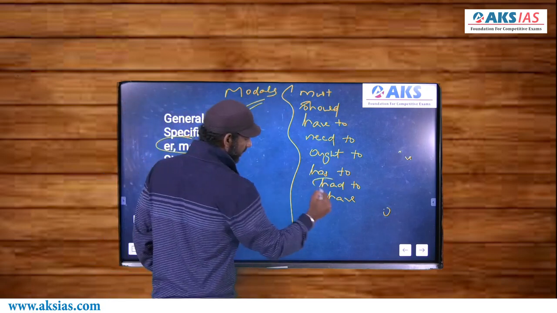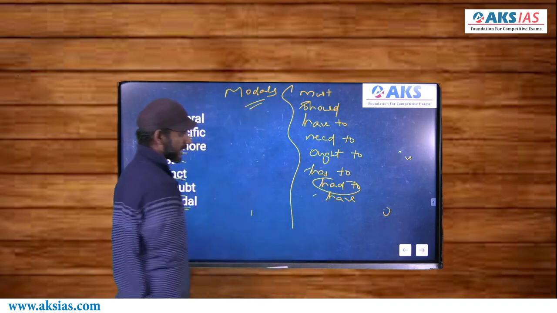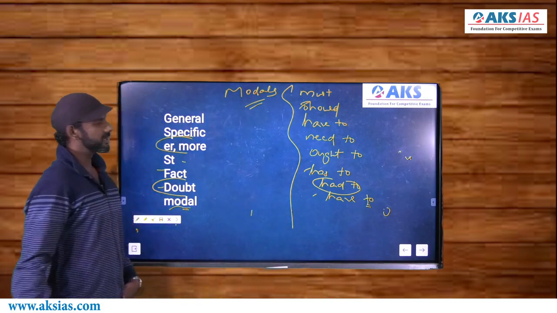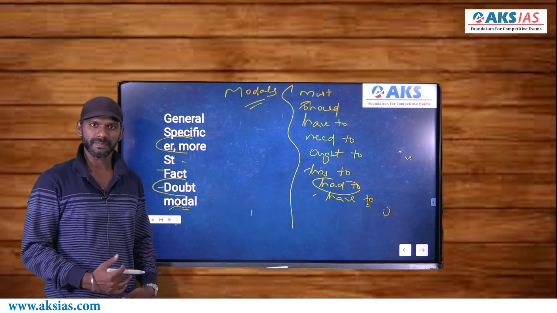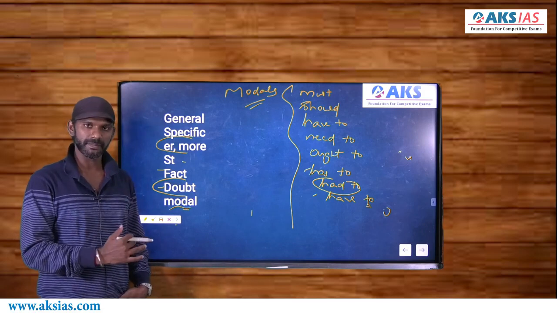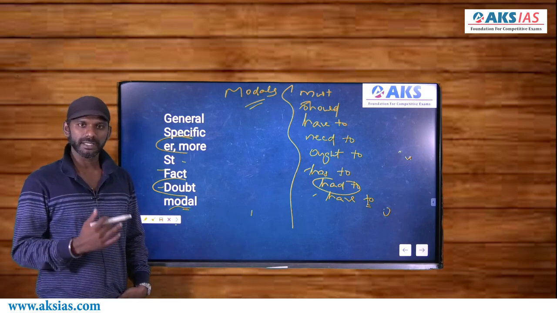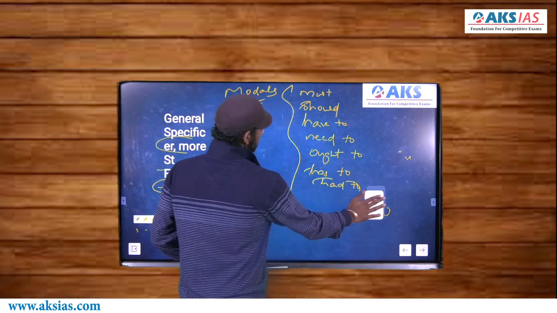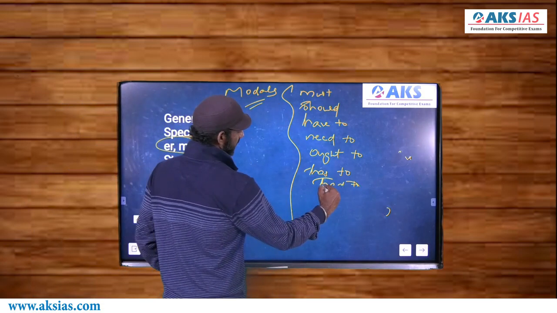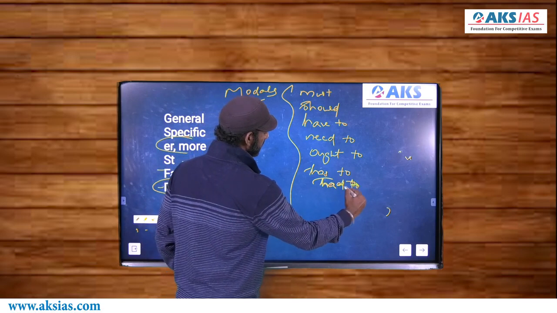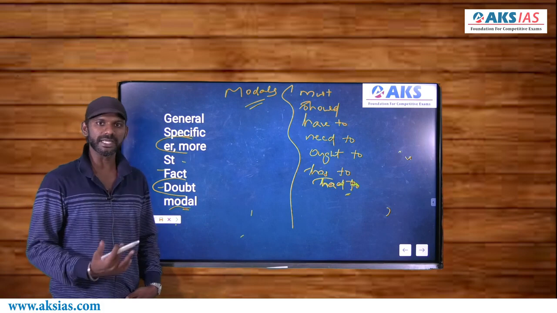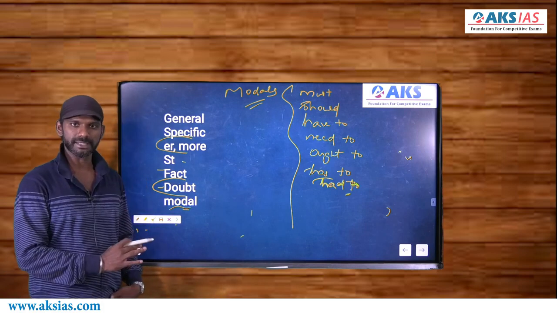Now, had to is the past tense of both has to and have to. Right? Now, all these words tell us about a compulsory action. Like, you must come here, you should come here, you have to come here, you need to come here, you ought to come here, he has to come here, etc. All these words denote a responsibility, a duty or an obligation. So they are termed as modals.